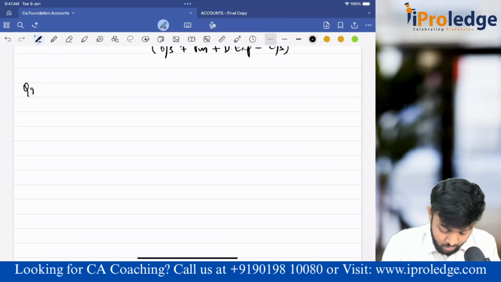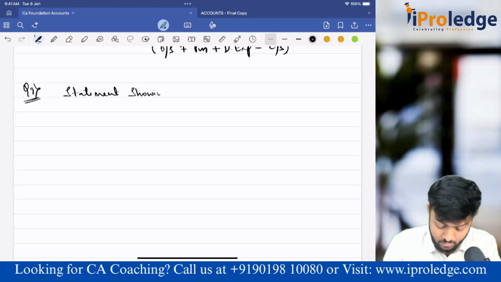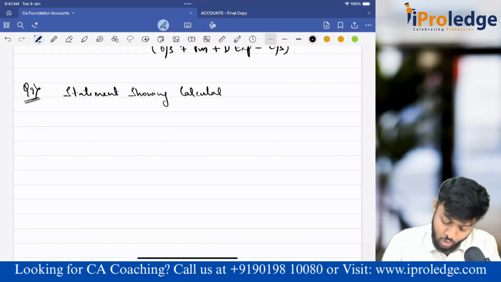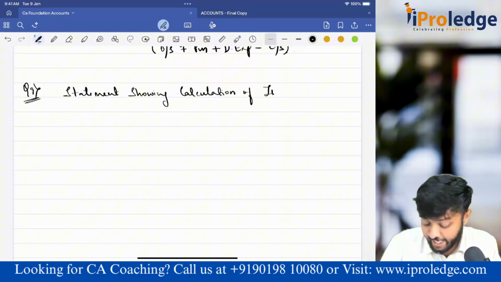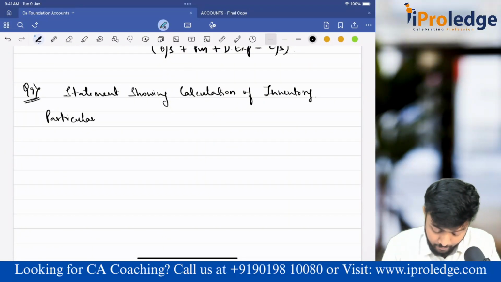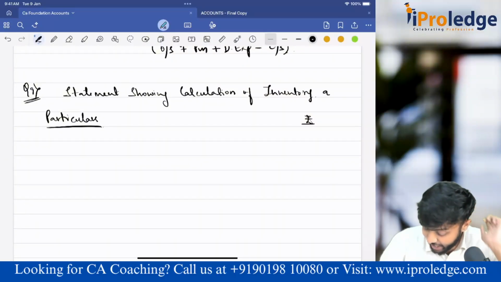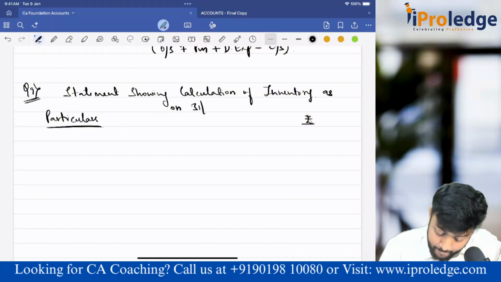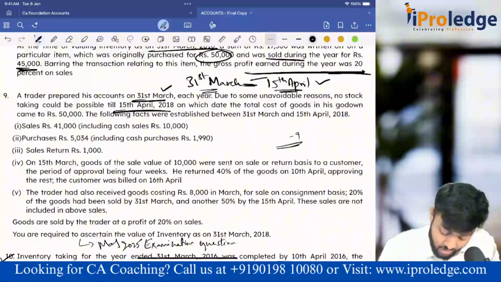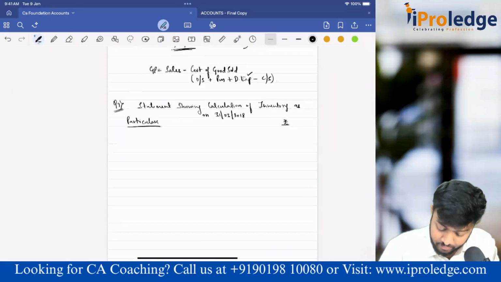So, question number 9. Statement showing calculation of inventory, particulars, rupees. Now, statement showing calculation of inventory as on 31st March, because I want 31st March's stock position. Okay, done.